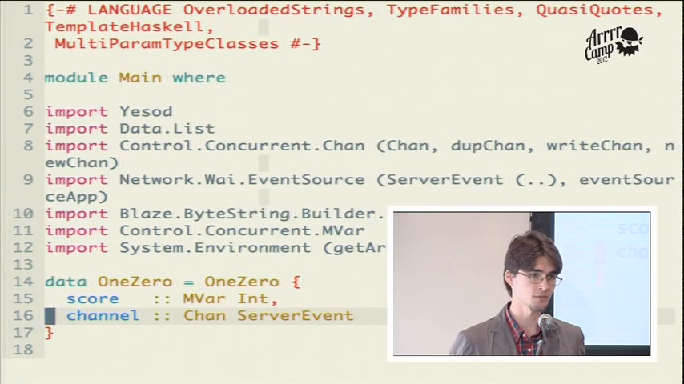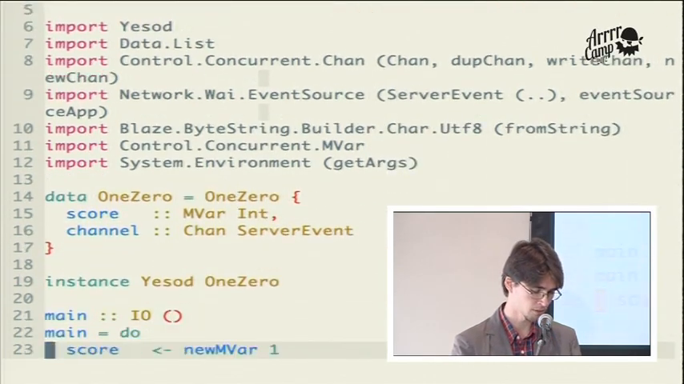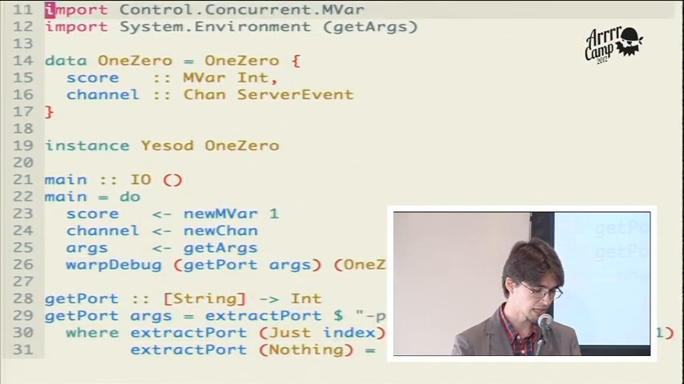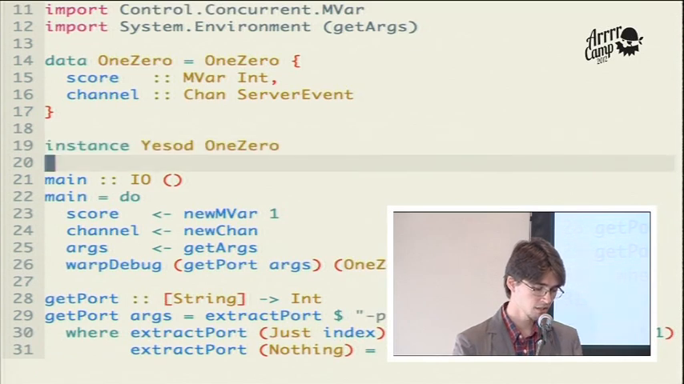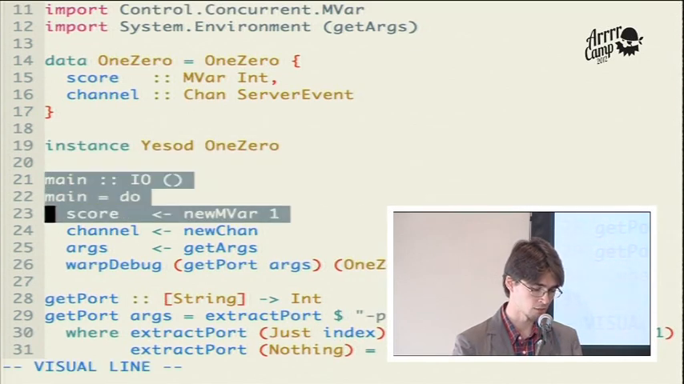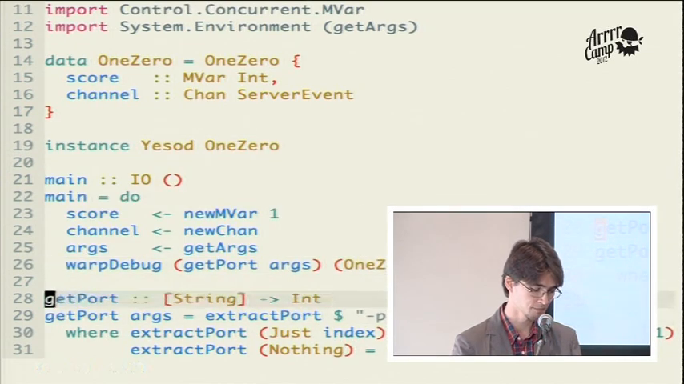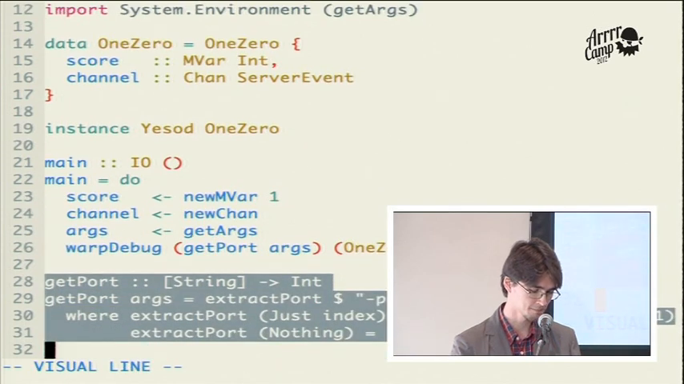That's maybe a quick digression. Server sent events are similar to WebSockets, just one directional. The events flow only from the server to the client. So here I'm declaring this channel to allow me to push events from server to the client. Now I'm using the Yesod web framework that allows me to set up a web server on a specific port.